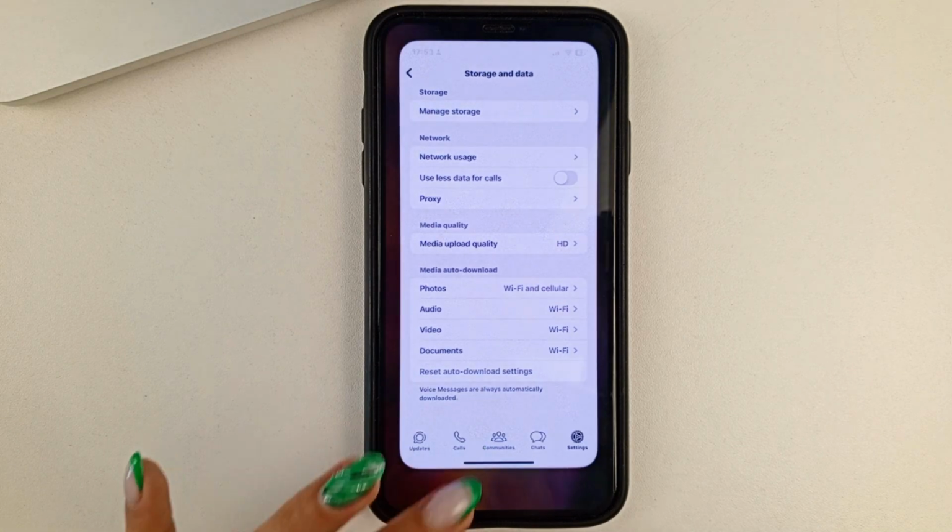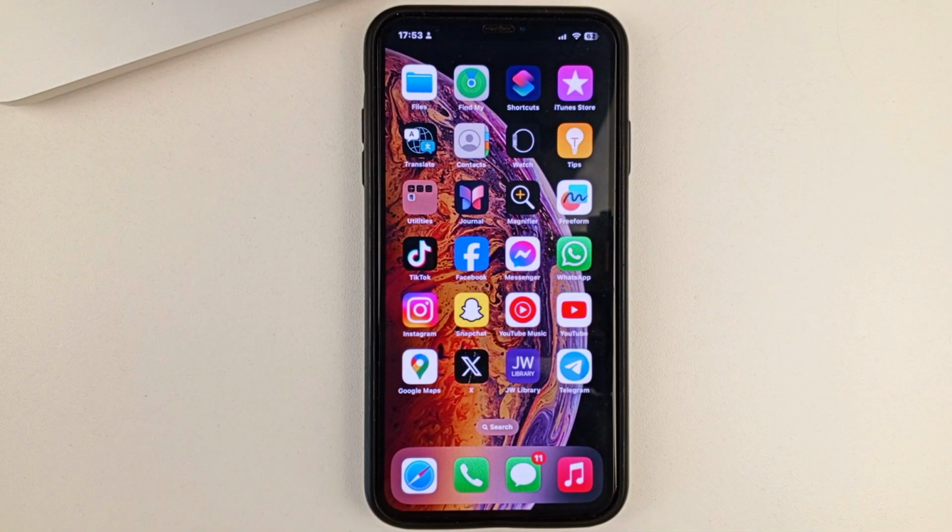That's how, friends, you can easily fix the error due to which images in WhatsApp app are not showing in your gallery. I really hope this video helped you and was helpful to you, friends.